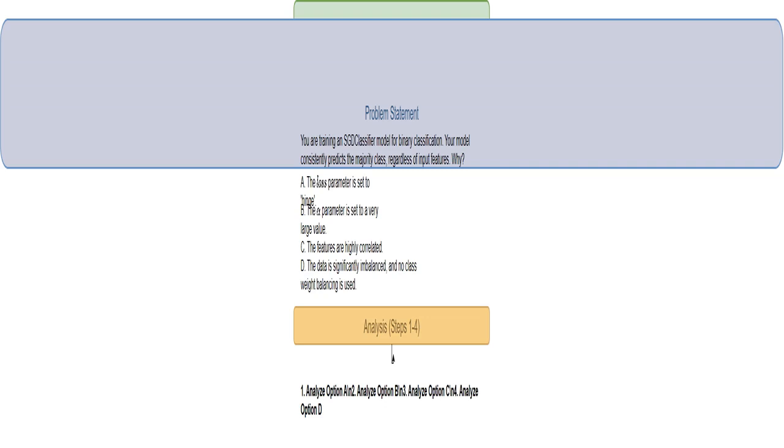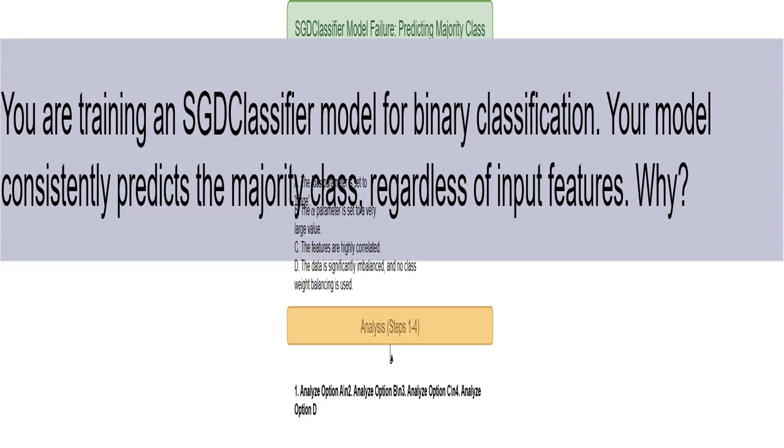I'm tackling a problem where my Sklearn SGDClassifier keeps predicting the majority class, no matter the input. Let's figure out why. The hinge loss is used for support vector machines, SVMs, and it's related to the SGDClassifier. However, I don't think it's the main reason for always predicting the majority class. I need to look at other factors.